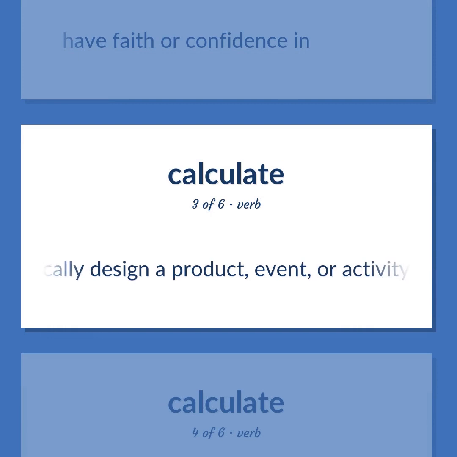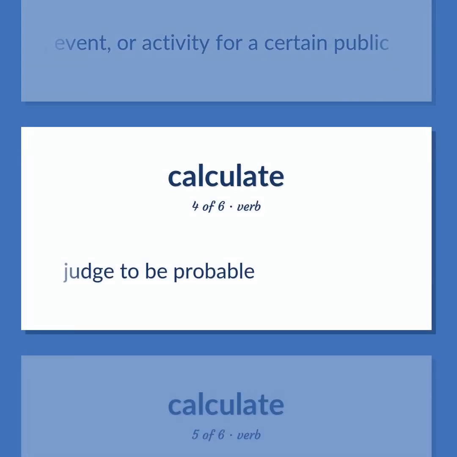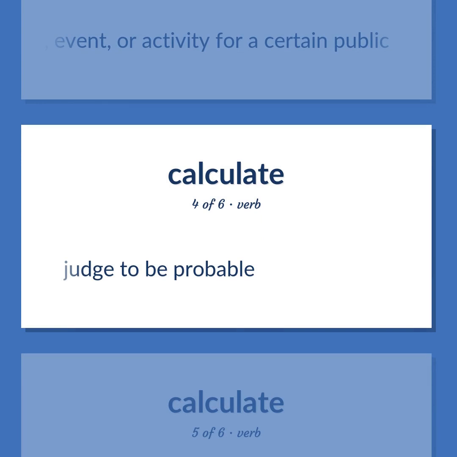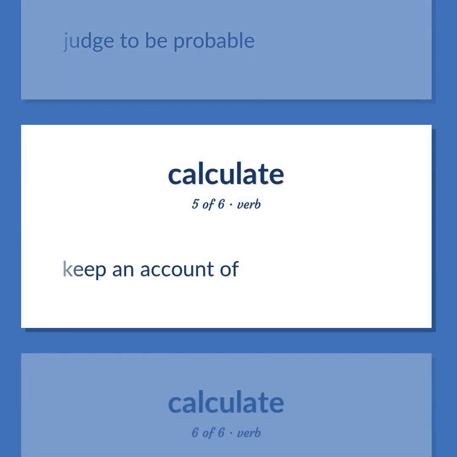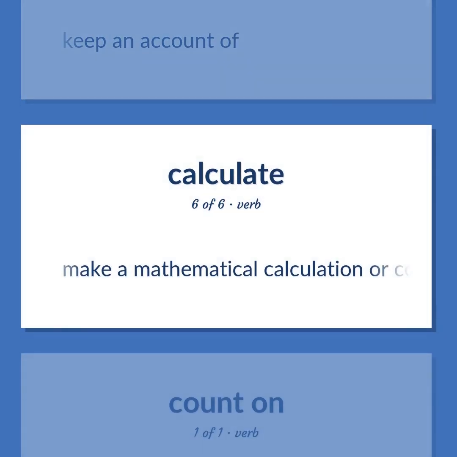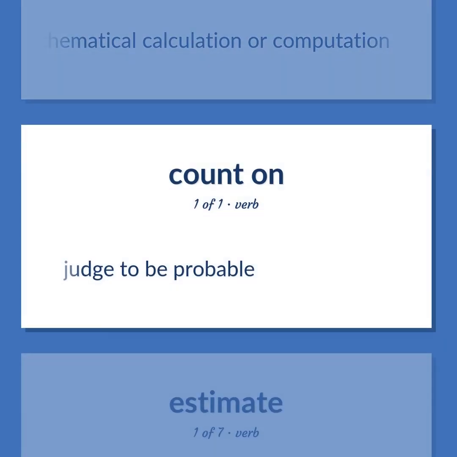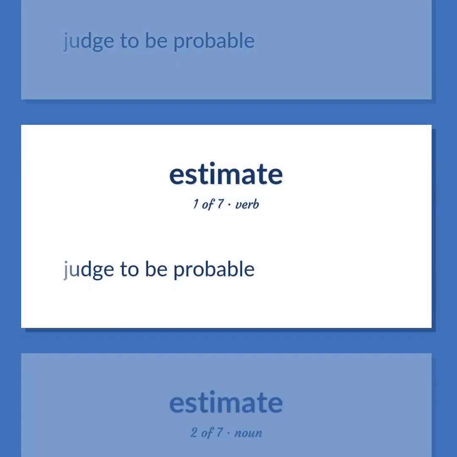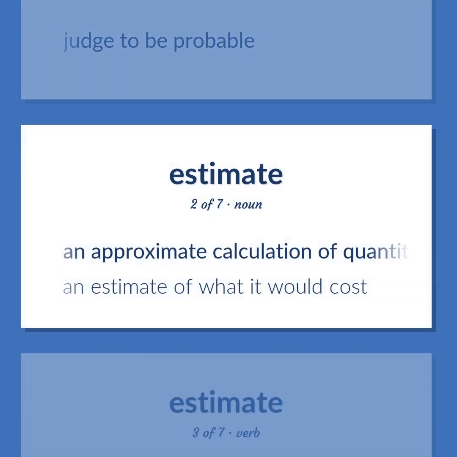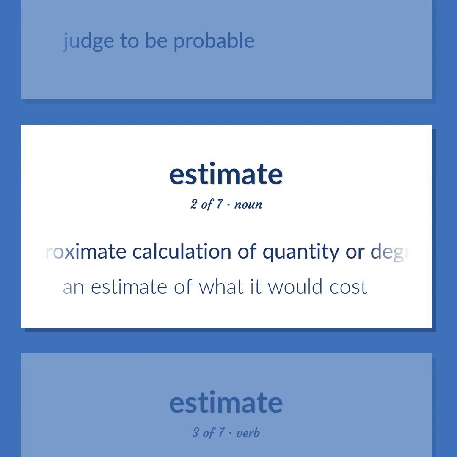Specifically design a product, event, or activity for a certain public. Judge to be probable. Keep an account of. Make a mathematical calculation or computation. Judge to be probable. Judge to be probable. An approximate calculation of quantity or degree or worth.